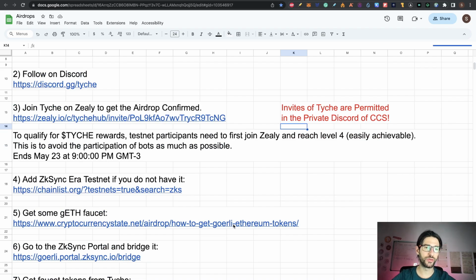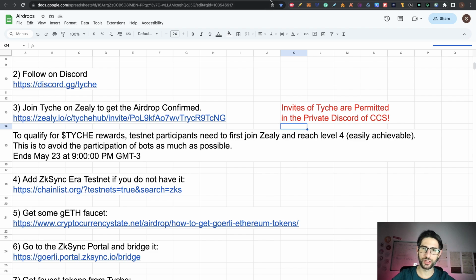Now point 3 is that you need to join Tyche on Zealy to get the airdrop confirmed. And like I mentioned before, to qualify for the rewards, the testnet participants need to first join Zealy and reach level 4. This is to avoid the participation of bots as much as possible, and this airdrop ends, at least at the moment of recording, on May 23.